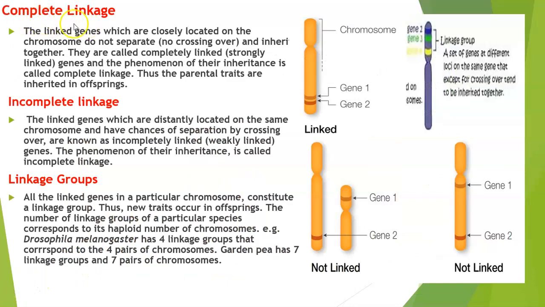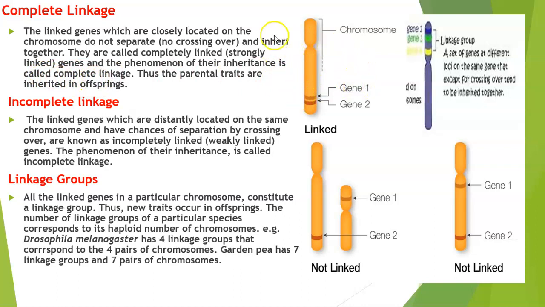Students, let us see complete linkage. The linked genes which are closely located on the chromosome do not separate. That is, no crossing over occurs in that region and they are inherited together. They are called completely linked or strongly linked genes, and the phenomenon of their inheritance is called complete linkage.